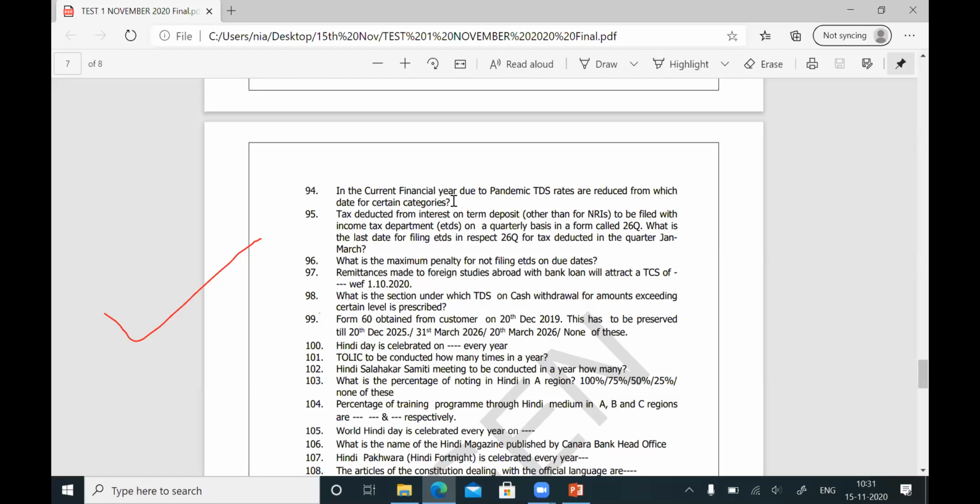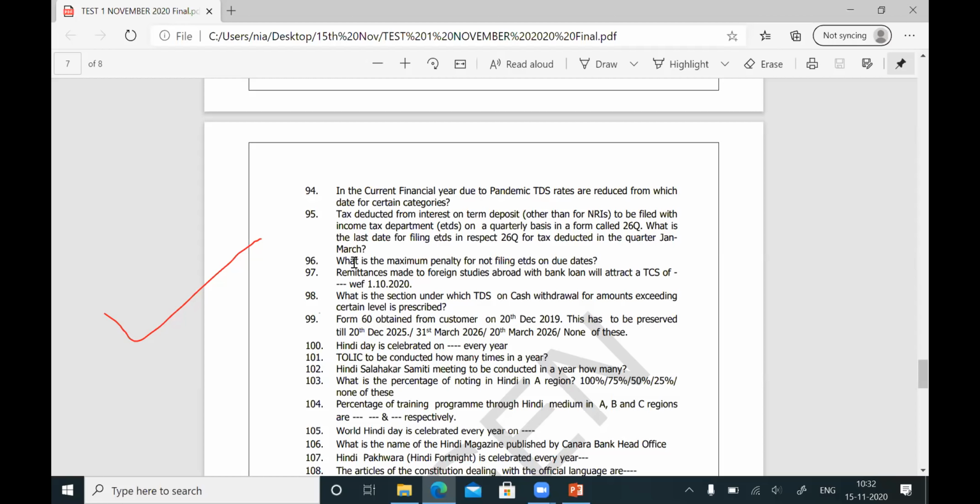Question number 95. Tax deducted from interest on term deposit, other than for NRIs, is to be filed with the Income Tax Department through ETDS on a quarterly basis in a form called 26Q. What is the last date for filing ETDS in respect of 26Q for tax deducted in the quarter January-March? The last date is 30th June. You can take the PowerPoint regarding the ETDS. For question number 95, the answer is 30th June.